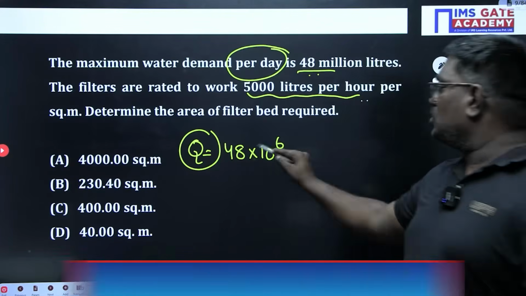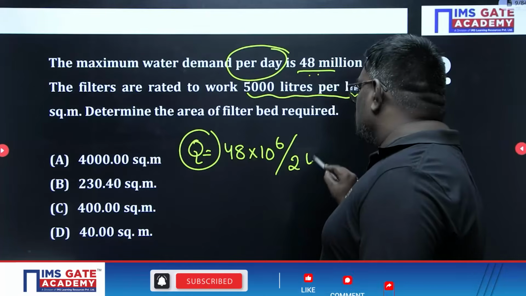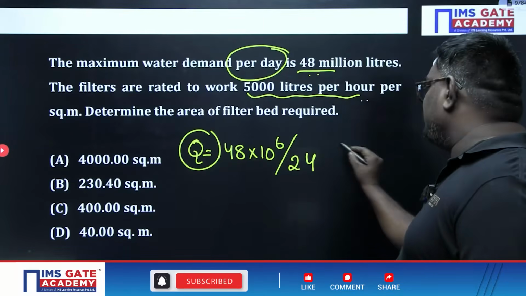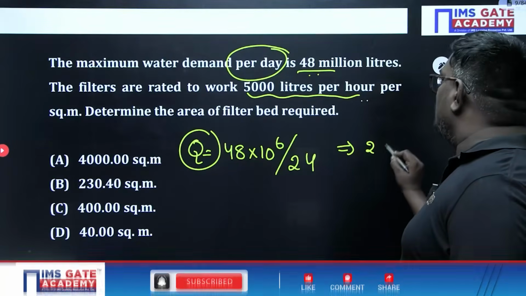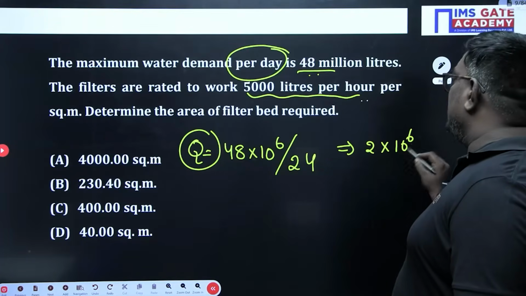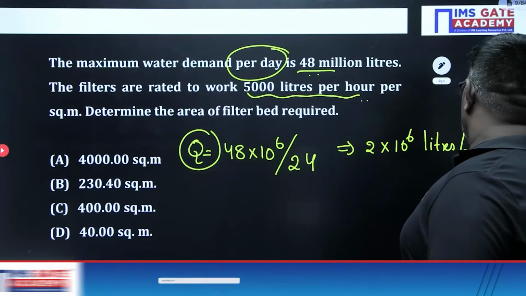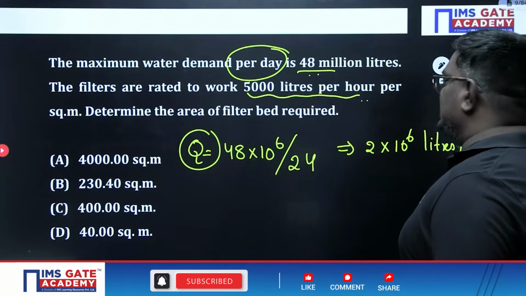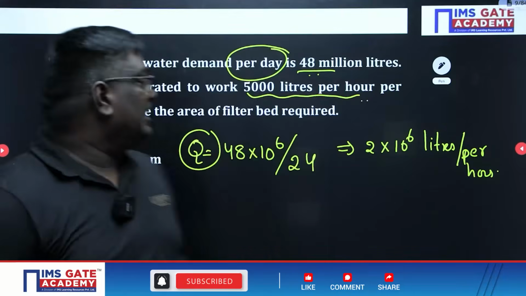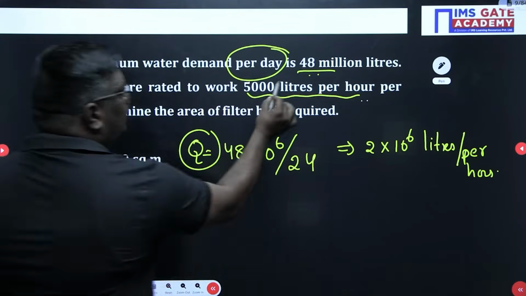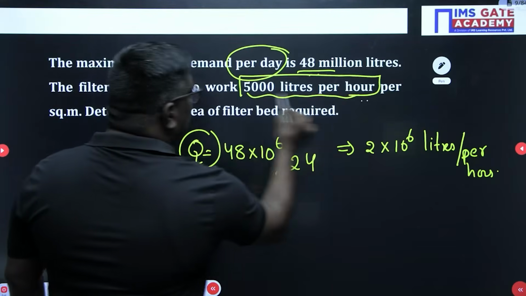Not per hour, so convert this into per hour. If you convert, this will become 2 into 10 power 6 liters per hour. Now, how much is he asking? He is asking that the filters are rated to work at 5,000 liters per hour.